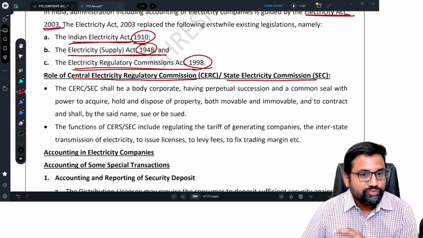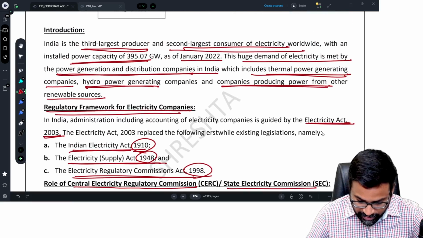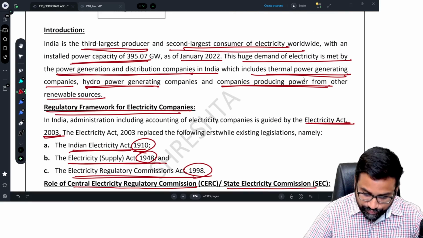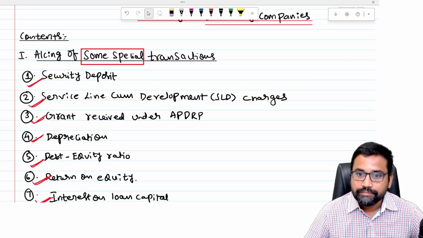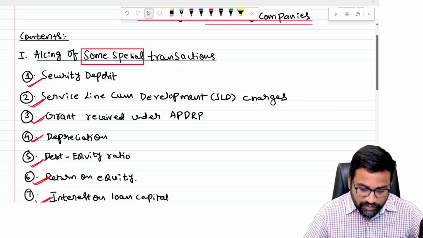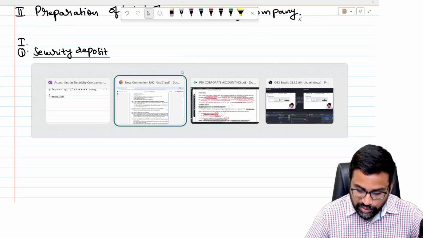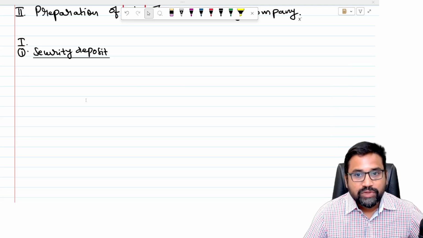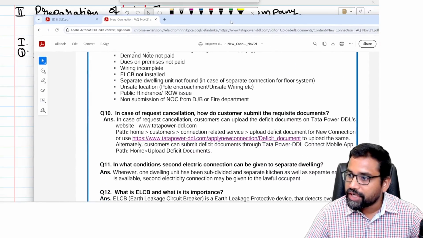Without wasting much time, let us start the first topic of our discussion. The first topic is accounting of special transactions: security deposit. What will be the security deposit?